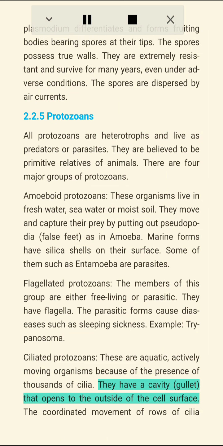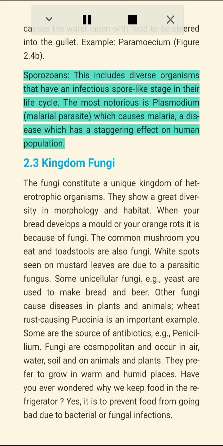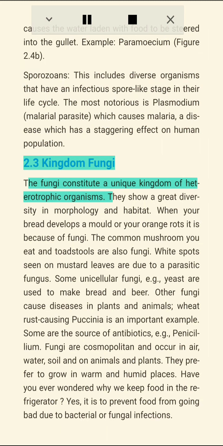They have a cavity, the gullet, that opens to the outside of the cell surface. The coordinated movement of rows of cilia causes the water laden with food to be steered into the gullet. Example, Paramecium, figure 2.4b. Sporozoans. This includes diverse organisms that have an infectious spore-like stage in their life cycle. The most notorious is Plasmodium, the malarial parasite, which causes malaria, a disease which has a staggering effect on the human population.